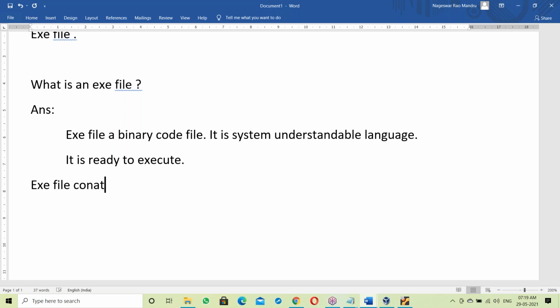So what exactly is an exe file? The exe file contains the binary code for your program, plus the binary code for the library.